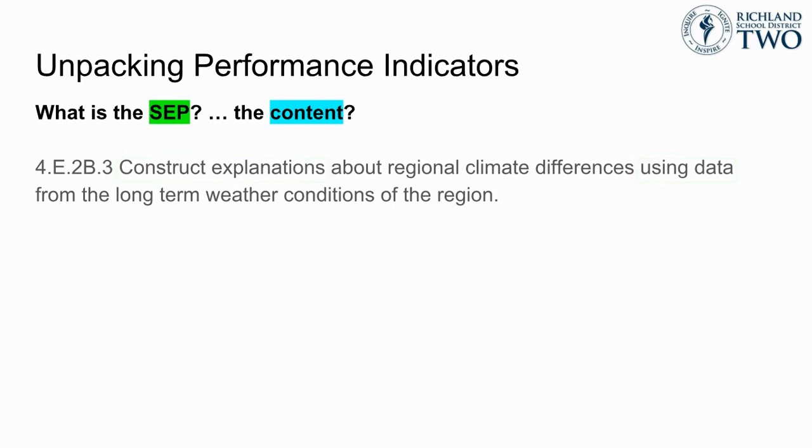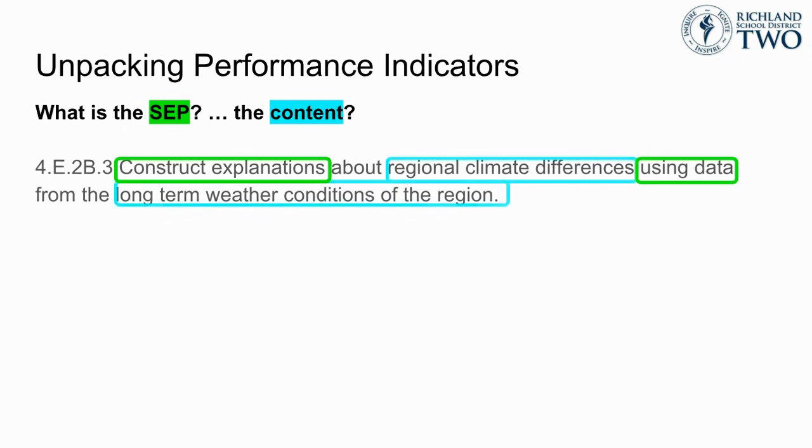For this indicator from the 4th grade weather and climate unit, the SEP is construct explanations using data, and the content is related to using that data to explain regional climate differences related to the long-term weather conditions. What this means for teaching is that in addition to collecting and analyzing local daily weather data, our students need to collect long-term weather data from different regions, and they need to recognize how that long-term weather data defines the climate. Additionally, students need to be able to explain why these differences in such long-term weather data occur. This also means that students need to be assessed on their ability to describe and explain differences in climate data.